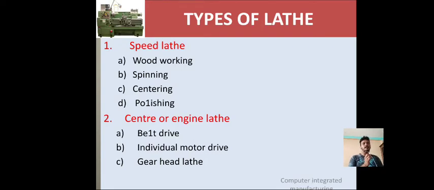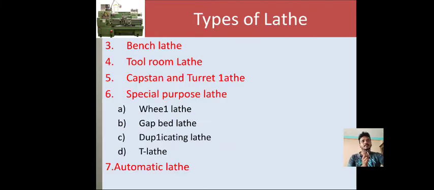In this, we have belt drive, individual motor drive and gearhead lathe. The third one is bench lathe, tool room lathe, capstan and turret lathe, and special purpose lathe. In the special purpose lathe again we have wheel lathe, gap bed lathe, lubricating lathe, T-lathe and automatic lathe.